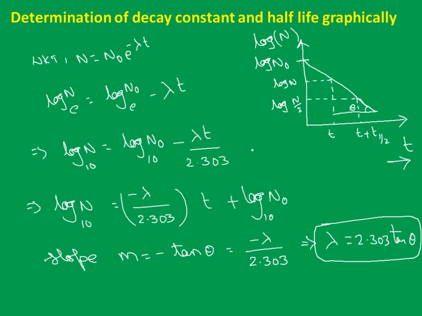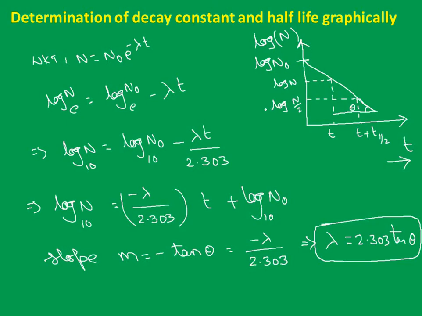Let's see how we can calculate. This is the graph that we are actually speaking about. If I consider time along the x axis and ln of N value along the y axis, look here, maximum value, and it will keep on decreasing. So this is a negative slope, right? So now we are going to calculate for that.